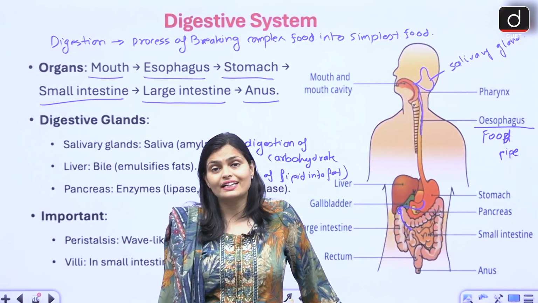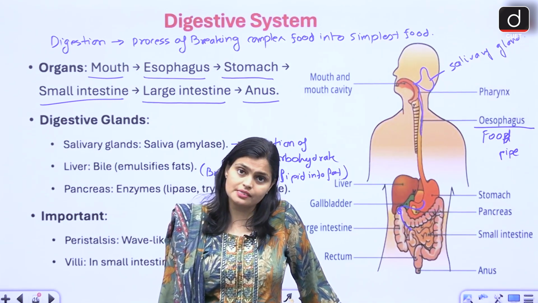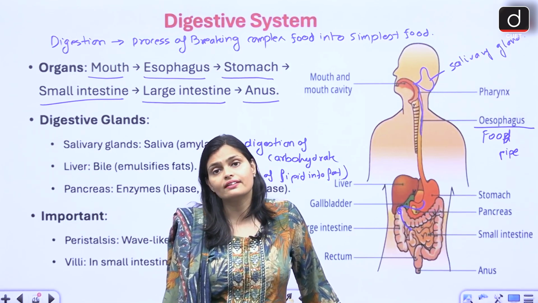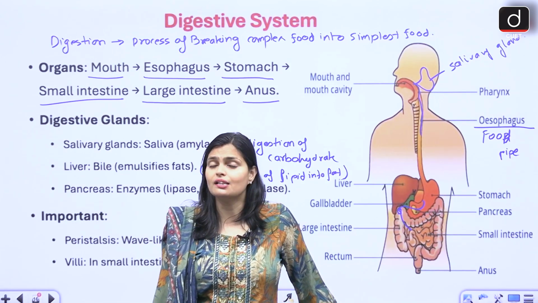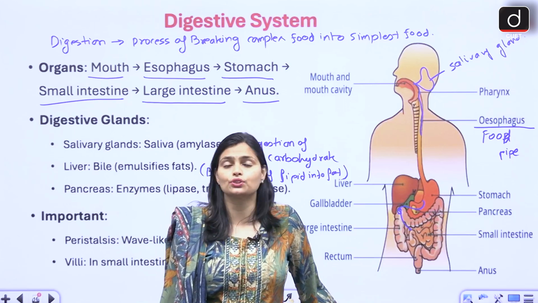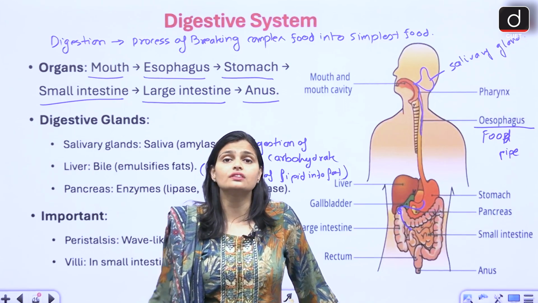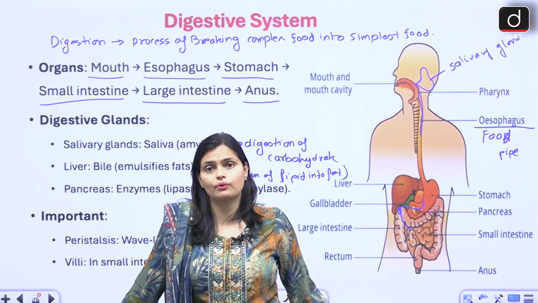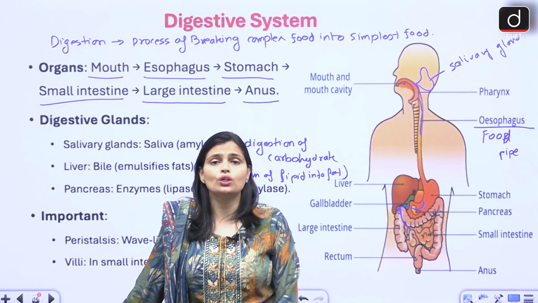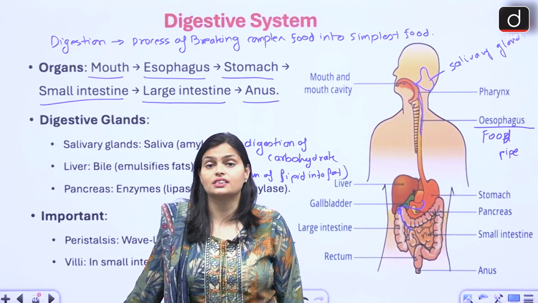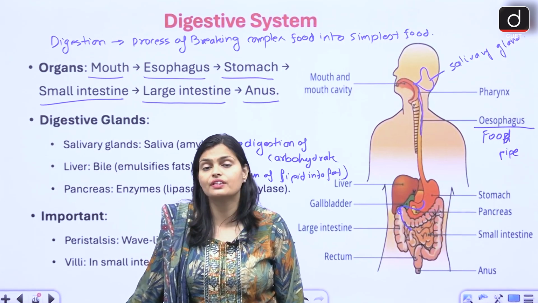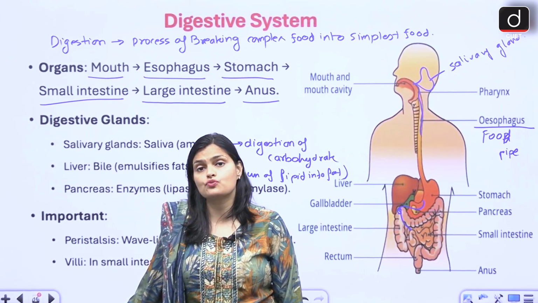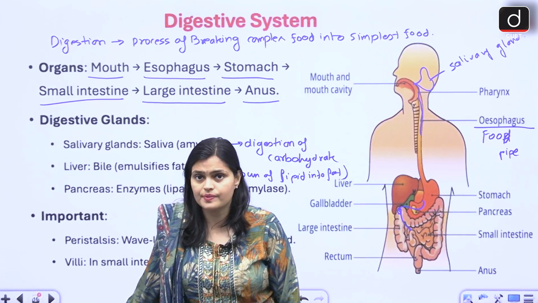Further, the pancreas releases its pancreatic juice into the duodenum, and it contains several enzymes which help in the complete digestion of all the nutrients. Whatever nutrient is partially digested till now, like carbohydrate, protein, fat and everything, all those nutrients start digesting completely with the help of pancreatic juice. Then within the jejunum, absorption started, okay.